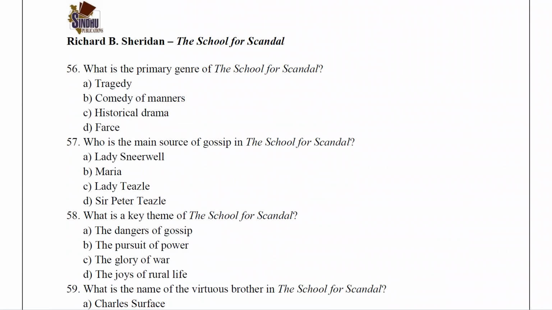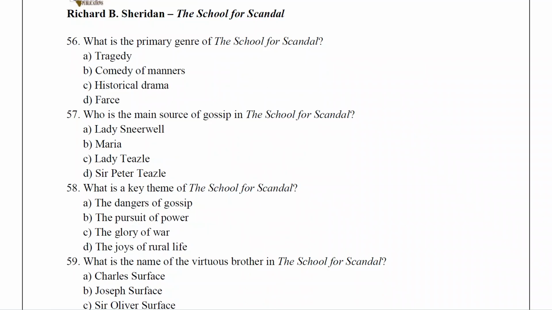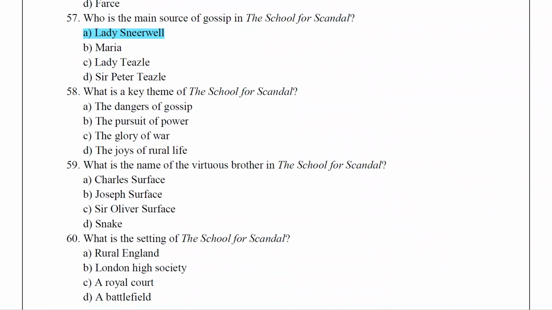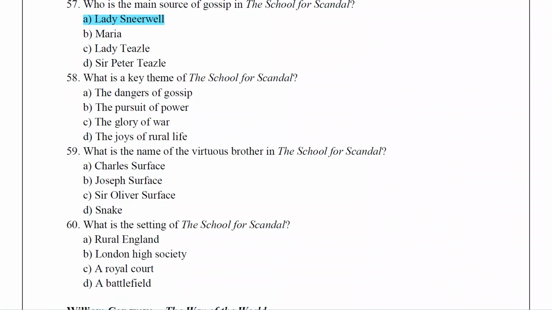Next, Richard B. Sheridan, that is R.B. Sheridan, The School for Scandal. What is the primary genre of The School for Scandal? Comedy of manners. Who is the main source of gossip in The School for Scandal? Lady Sneerwell. What is the key theme of The School for Scandal? The dangers of gossip.